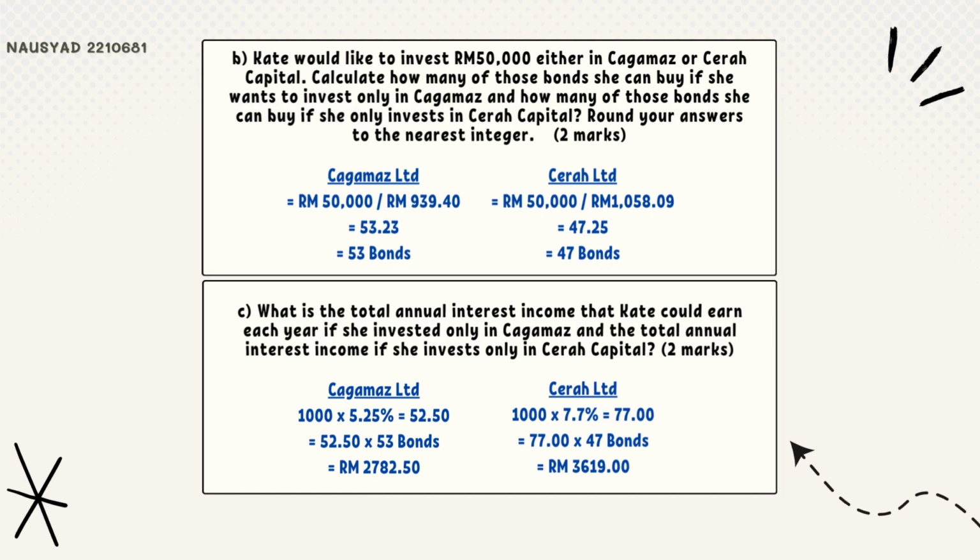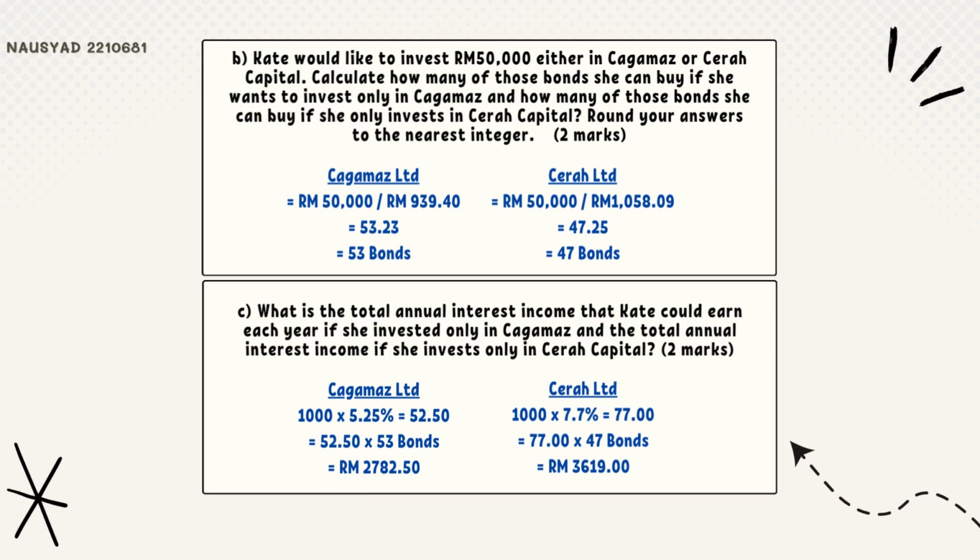So for Cagamas, 50,000 must be divided by RM939.49. We will get 53.23. So when we round it, we will get 53 bonds. For Cerah Capital, 50,000 ringgit must be divided by 1,058 ringgit point 09, and we will get 47.25. When we round it, we will get 47 bonds.